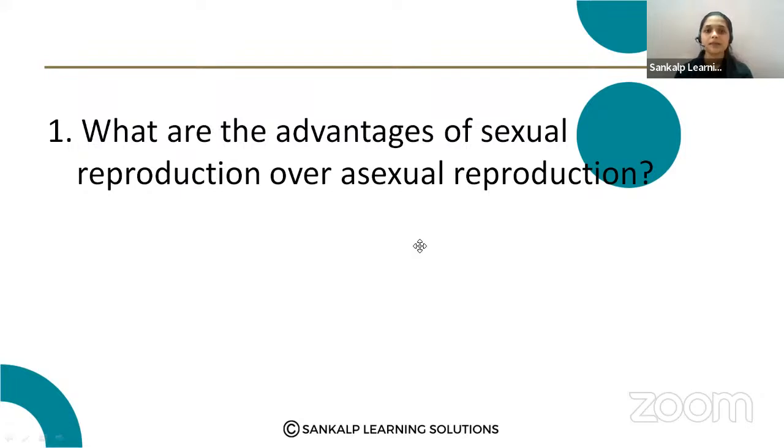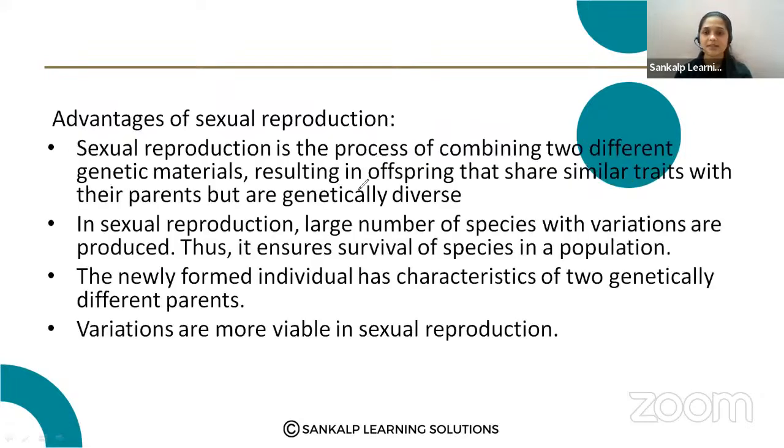Sexual reproduction is the process of combining two different genetic materials. There is involvement of two parents, right? This results in offspring that share similar traits with their parents but are genetically diverse. So they are slightly different from their parents.